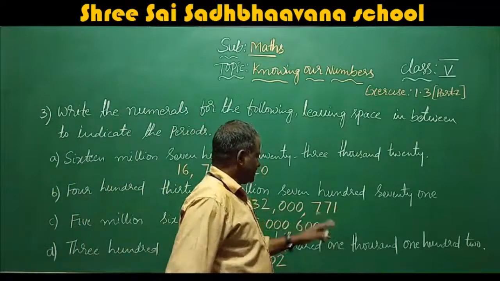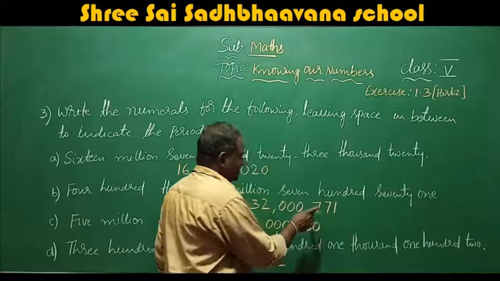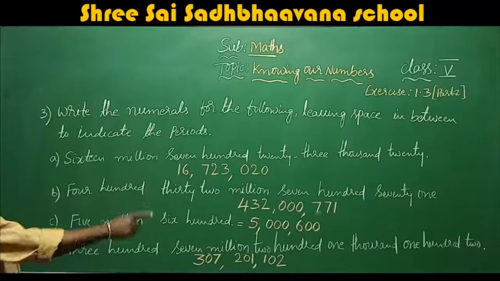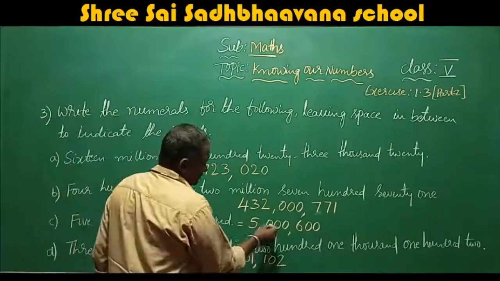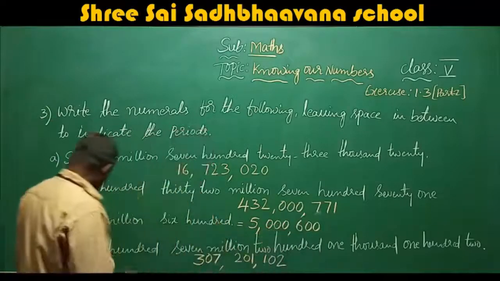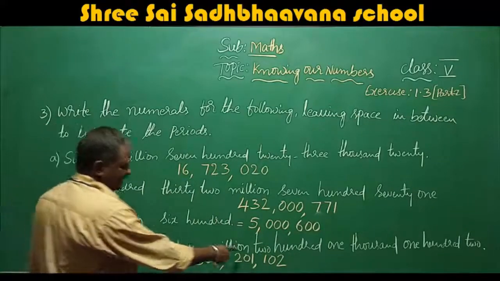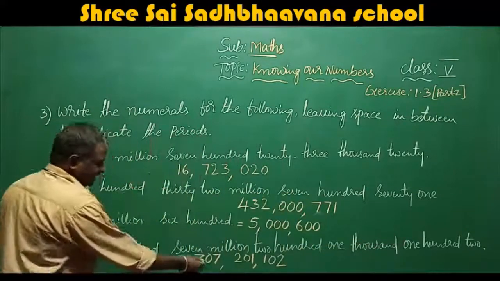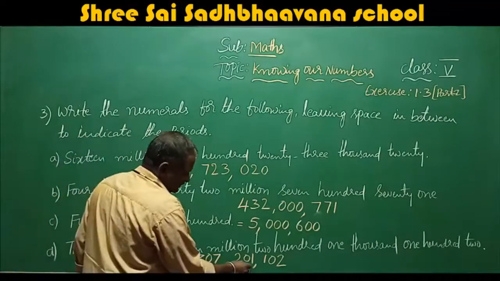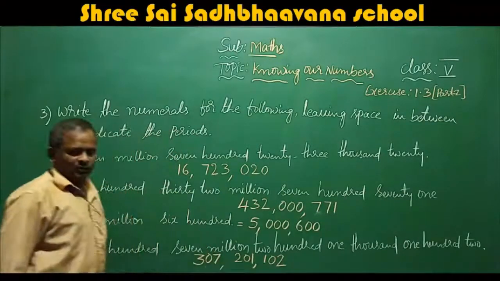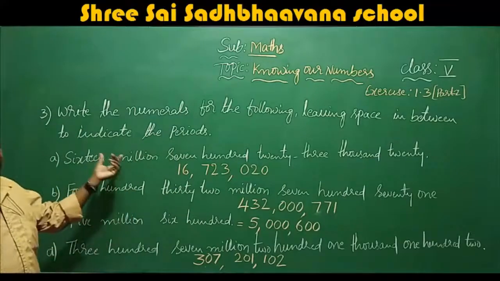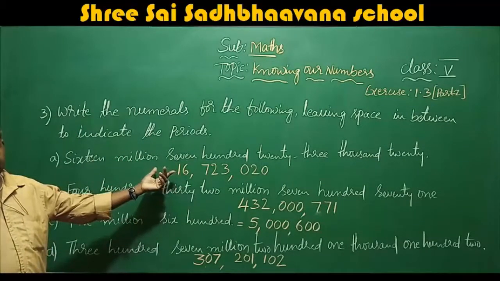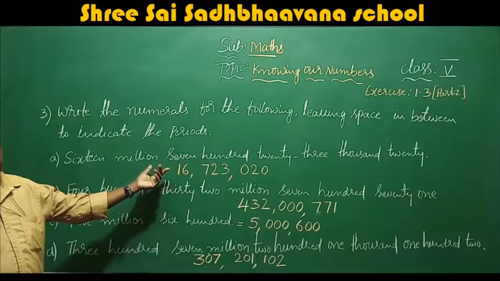Here no thousands. 771. 5,600,000. 307,201,102: 307 million, 201,000, 102. So this is how you have to write when they are given in words, you have to write them in numericals, that means in numbers. Okay.